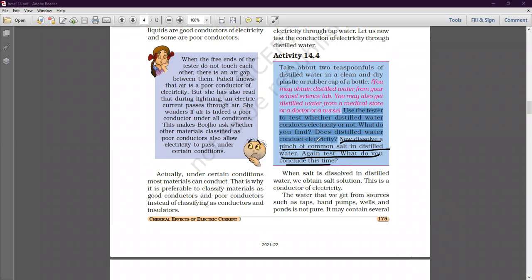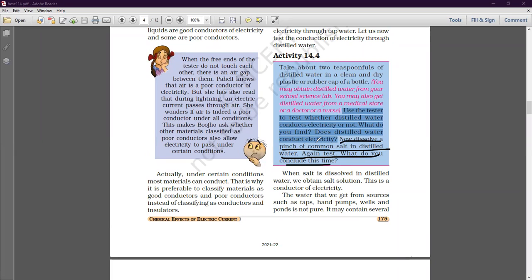That's clear. But if you add some salt to the distilled water, suppose the common salt that we use in our houses, the edible common salt that we use for food, is added, or some other salt is added to the distilled water, then it will allow the electric current to flow through it. If you add salt to it, salts are good conductors of electricity. What are salts? Salts are good conductors of electricity.